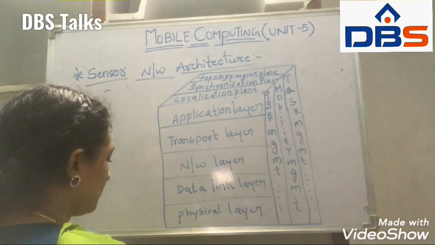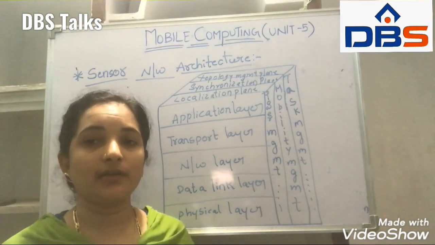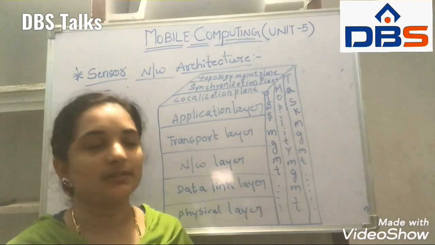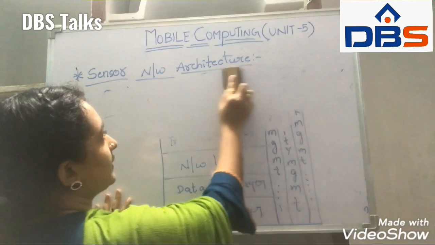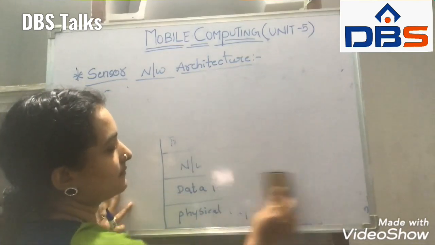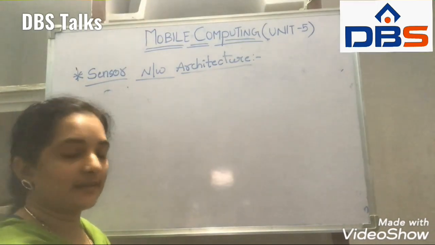Now coming to the main meaning of the layered architecture and how it works in sensor networks. In this we have a small image. By using that image we will learn about the layer architecture.